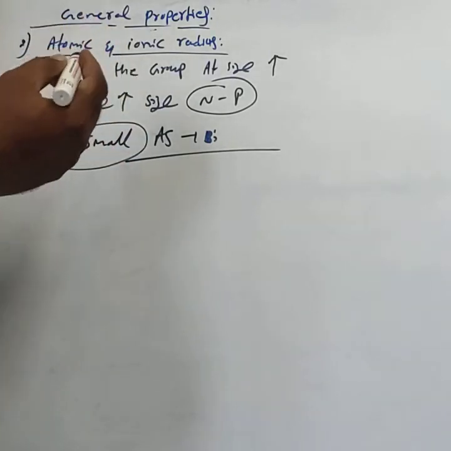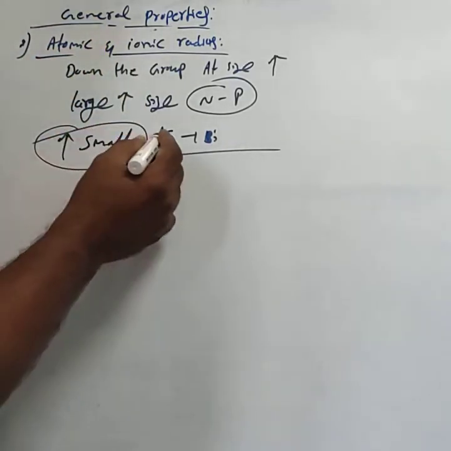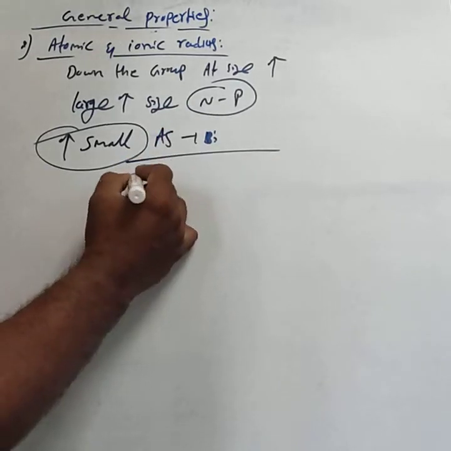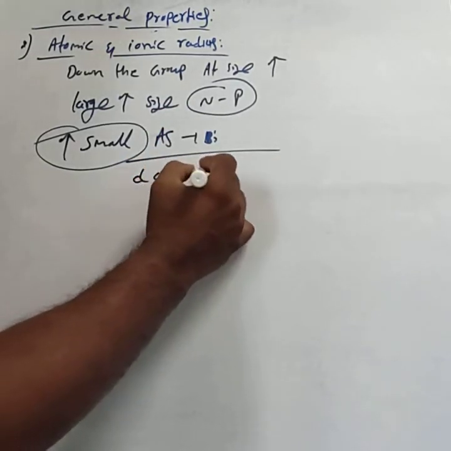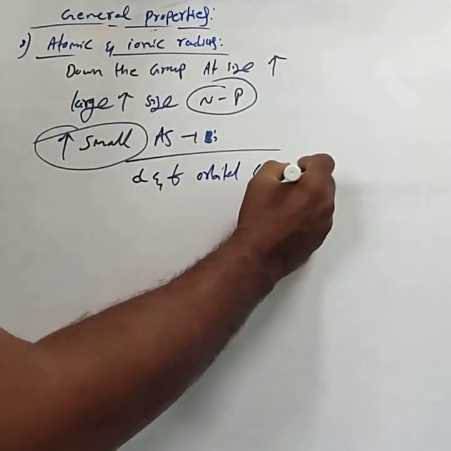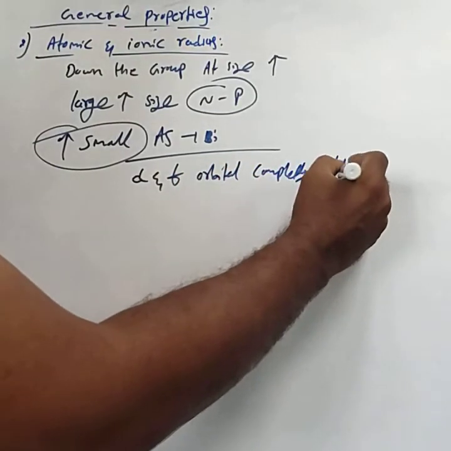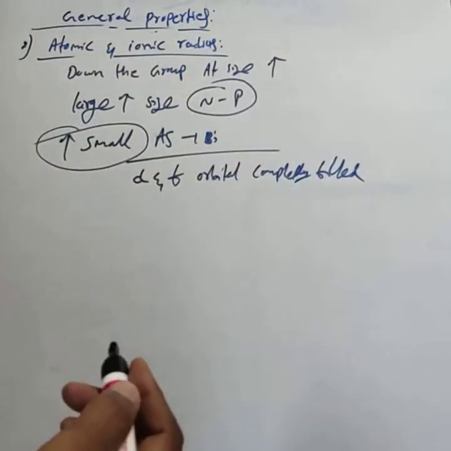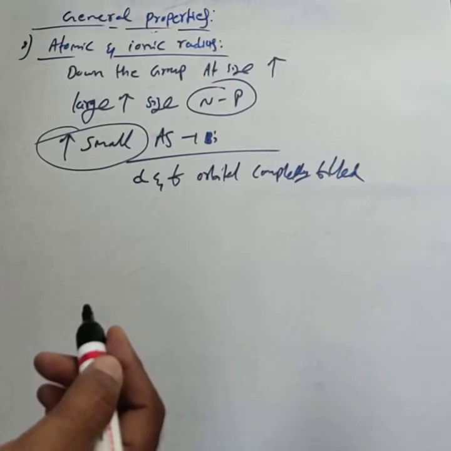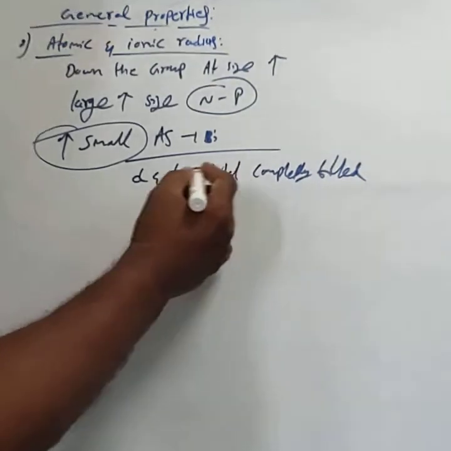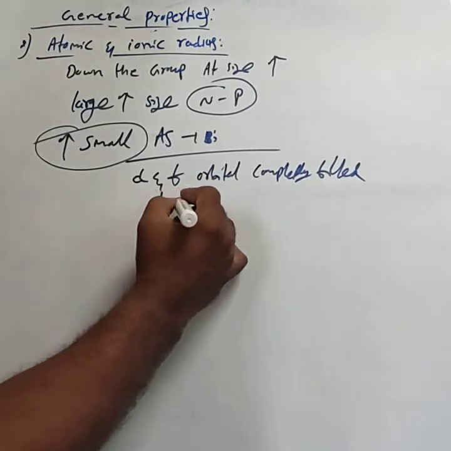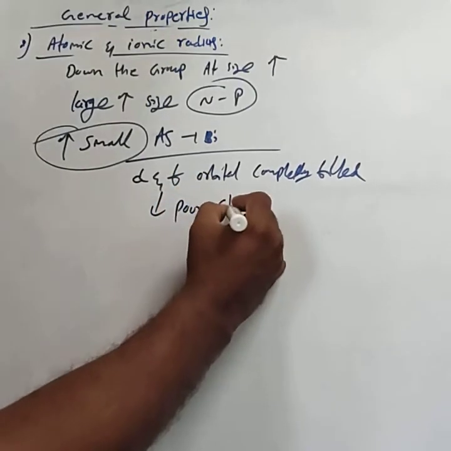Why this happens: from arsenic to bismuth, the d and f orbitals are completely filled. Completely filled d and f orbitals in arsenic, antimony and bismuth cause poor shielding.